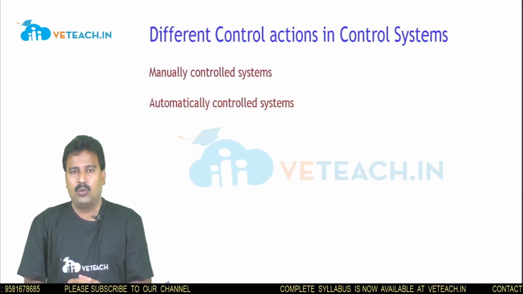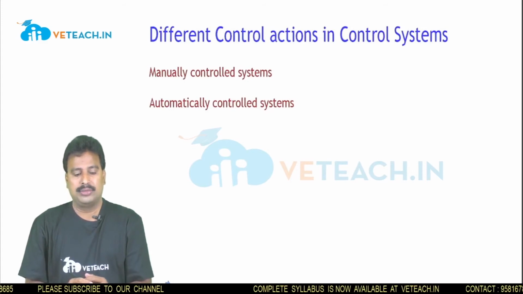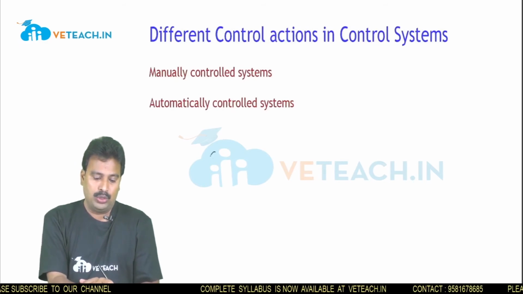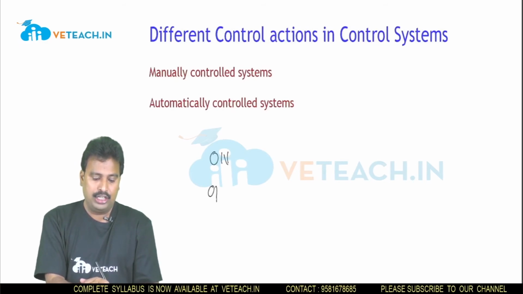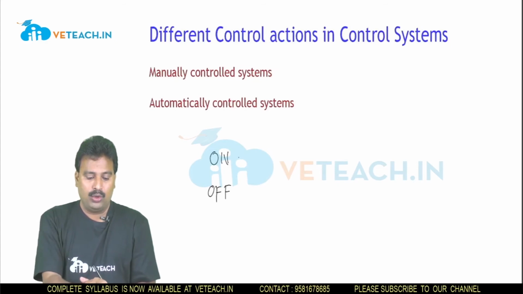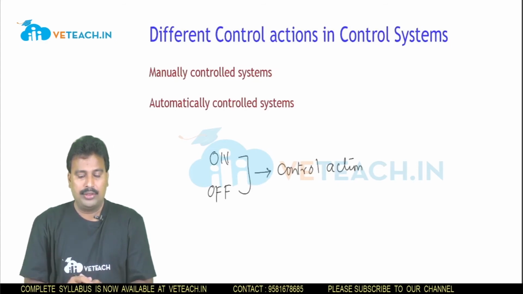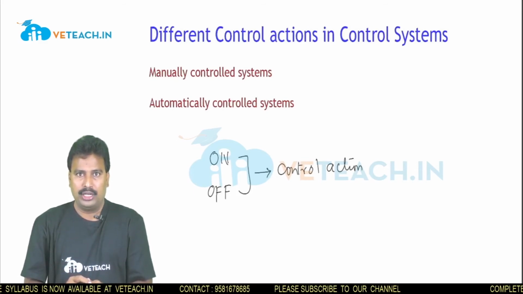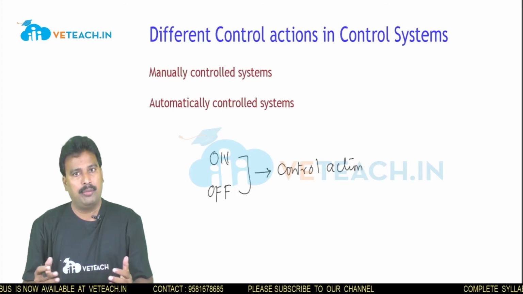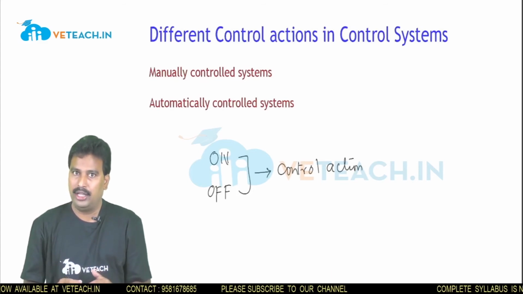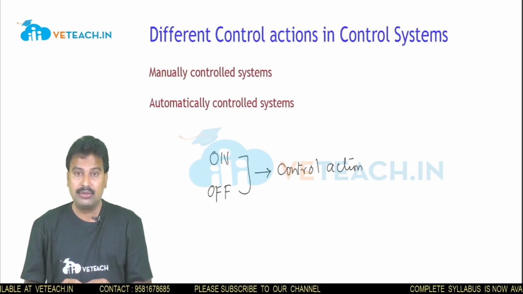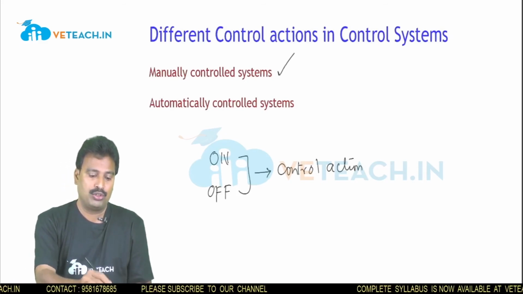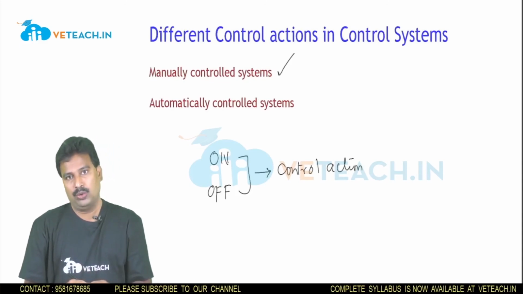Now we see what are the different types of control systems that are available. In a control system, I told you the switch is to be switched on and switched off. This is known as control action. This control action can be achieved in two different ways. We can switch on the switch manually or automatically. If this control action is achieved with the help of a manual activity, then we call such control systems manually controlled systems.